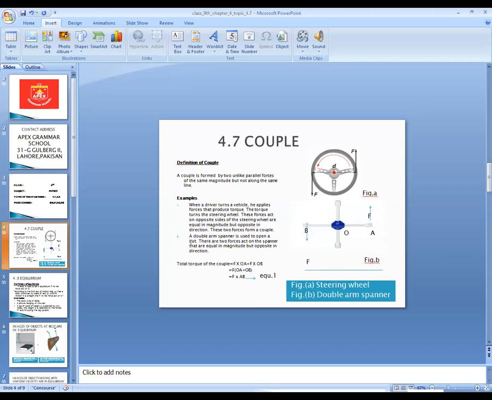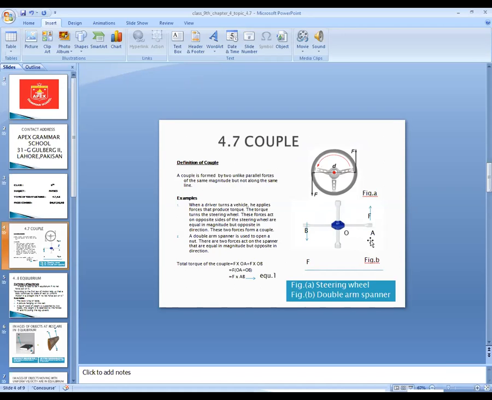The best example of a couple is the car steering wheel. When we take a turn, we use the car steering wheel and we are producing a couple. We move the steering wheel in the anti-clockwise direction because we want to take a left turn. One force from our hand is acting upward and one force from our other hand is acting downward. So they will produce a couple.